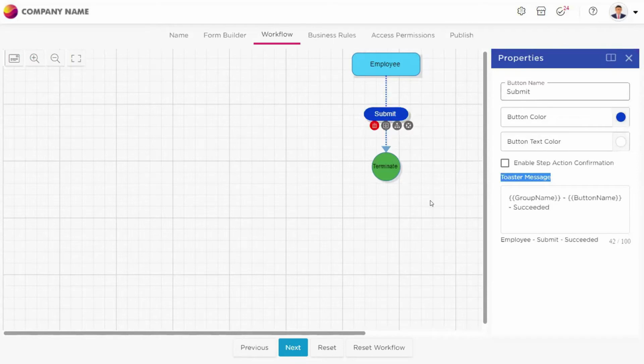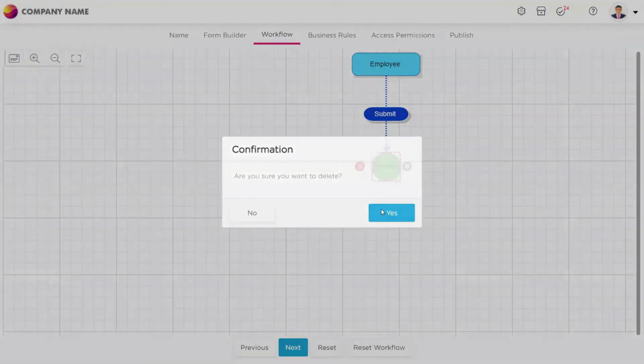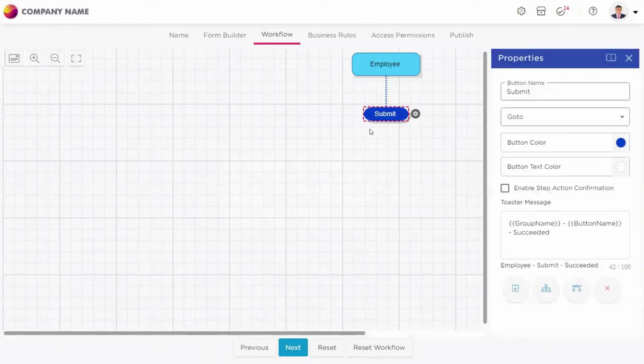Now when I click on the submit button, there are a couple of actions that I can see. As of now, after the employee submits, the process should not get terminated. The terminate option is nothing but terminating the whole process, so ending the process. We are not terminating the process, so I will delete this terminate button. I can click on this submit button, and you would be able to see the different types of flows that you can create using Quixi. In Quixi, we have three different types of flows to accommodate all the use cases that come to Quixi, any use case.